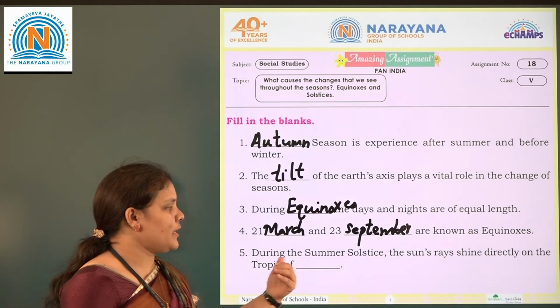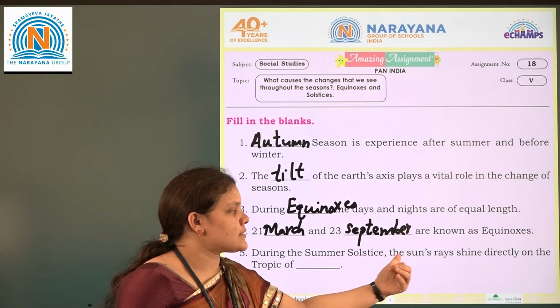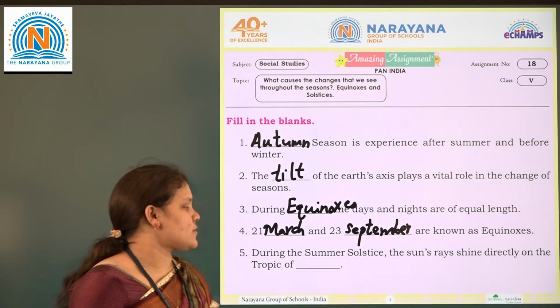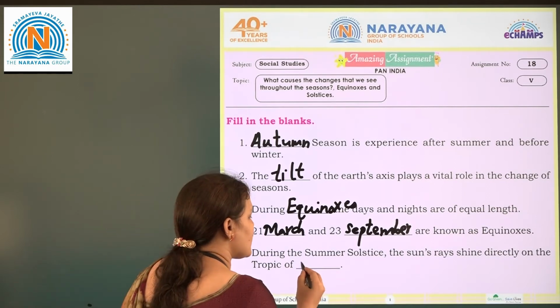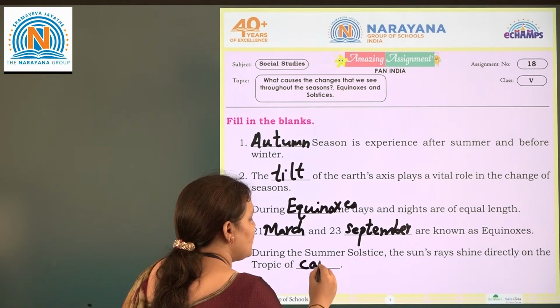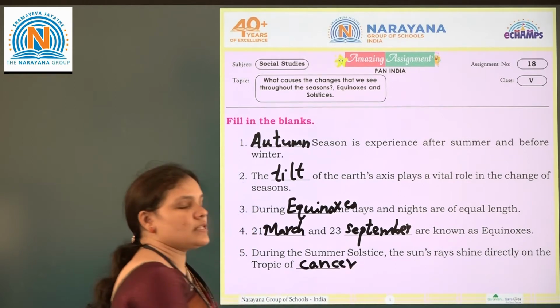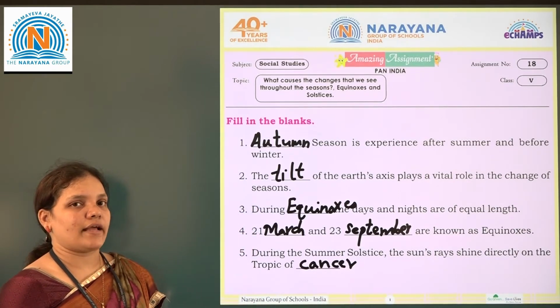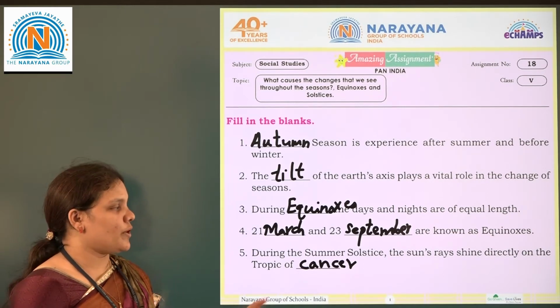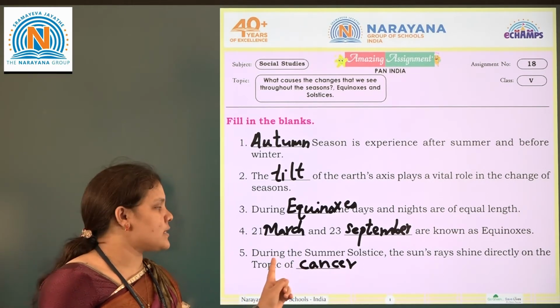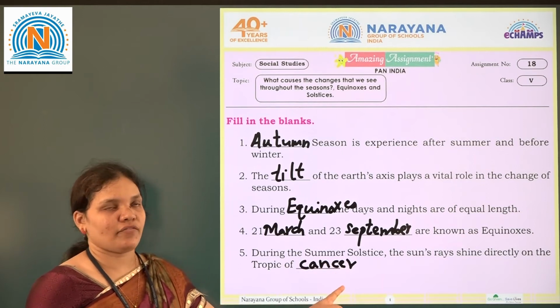Next, the fifth one: during the summer solstice the sun's rays directly fall on the Tropic of Cancer. Solstice means the intersection of path. During that, the sun's rays fall directly on the Tropic of Cancer.